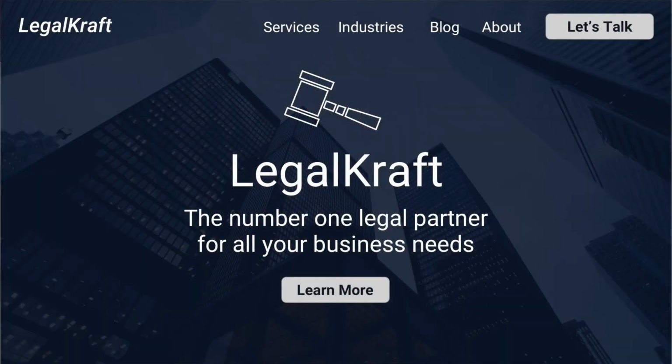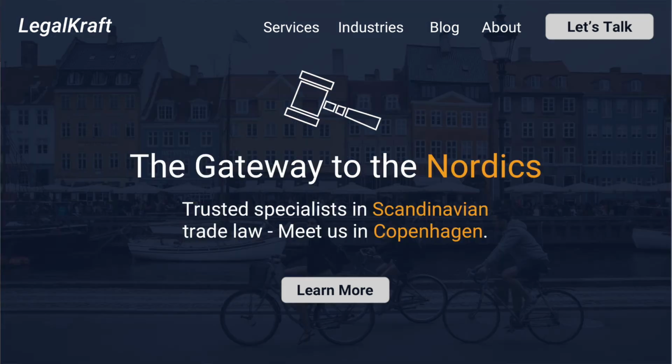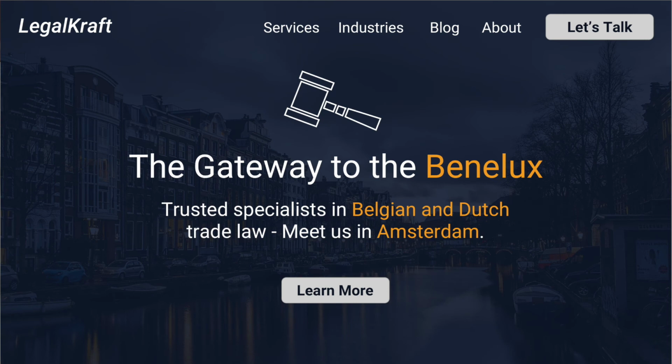You are now looking at the generic homepage of a law firm that has offices throughout Europe. They specialize in trade law and most of their business comes from Scandinavia and the Benelux. Looking at the Nordics example, you will see that the headline has been changed to match the visitor's region, and in the subhead, the city is further specified. They also add a subtle visual element by changing the background photo to match the visitor's city. Similar changes have been added to the Benelux example too, where there's a reference to Belgian and Dutch law and a photo of Amsterdam is presented to the visitor.